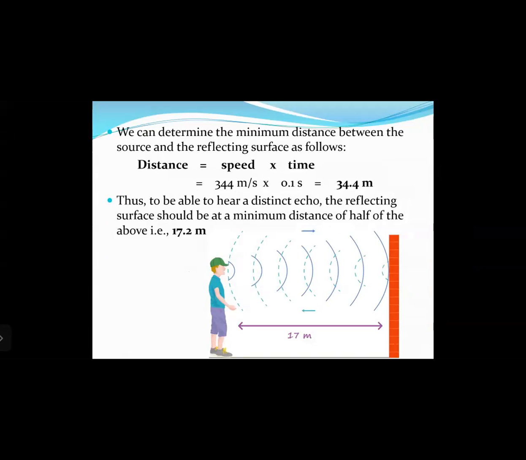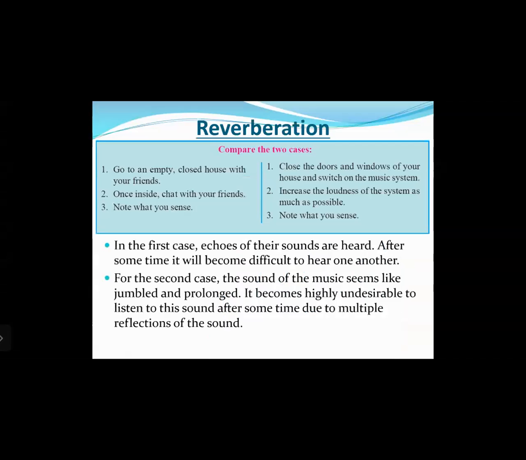But this is the total distance, that is, from the source to the reflecting surface and then back again to the source, who is the listener now. Okay. So to be able to hear a distinct echo, the reflecting surface should be at a minimum distance of half of the above, that is 17.2 meters. Right. Next we study the concept of reverberation.